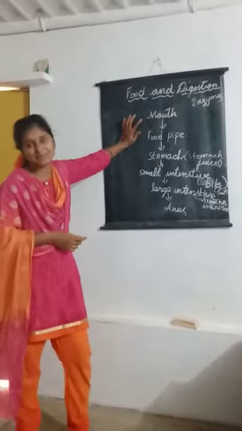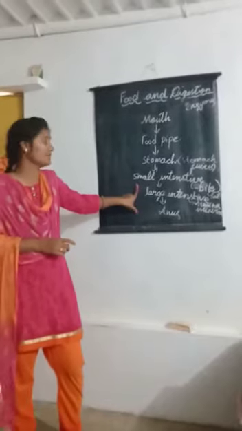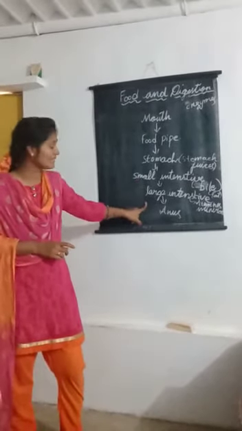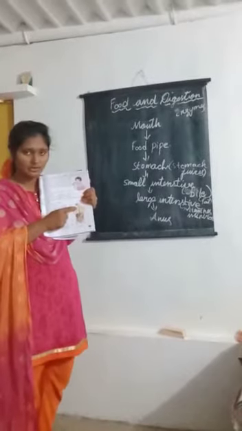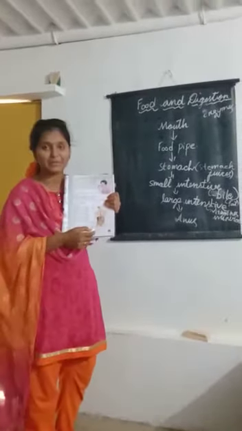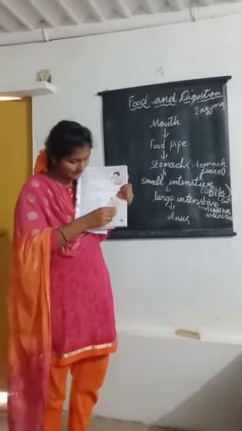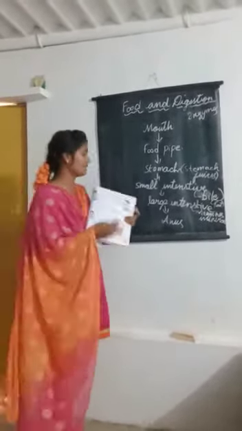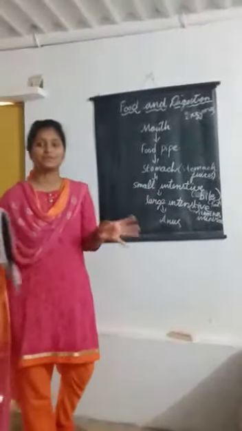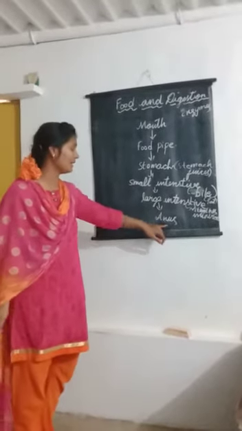First the digestive system starts from the mouth, and after that it goes to the food pipe, then to the stomach, then to the small intestine, then the large intestine, and after that the anus. In the stomach we have the food along with the stomach juice, and after the small and large intestine, the wastage of our body finally comes out from the anus.